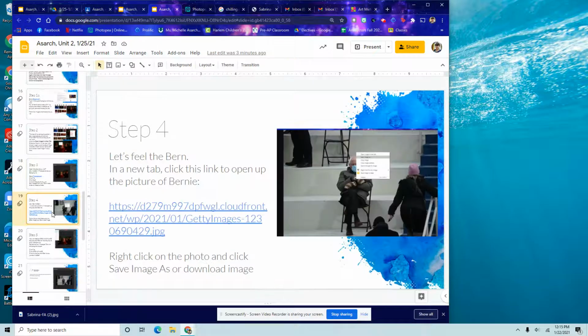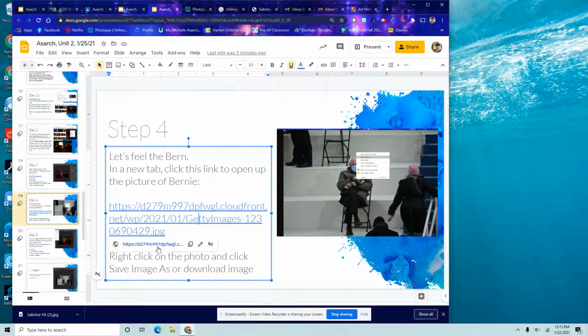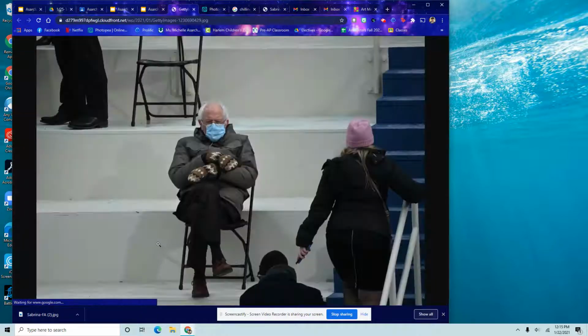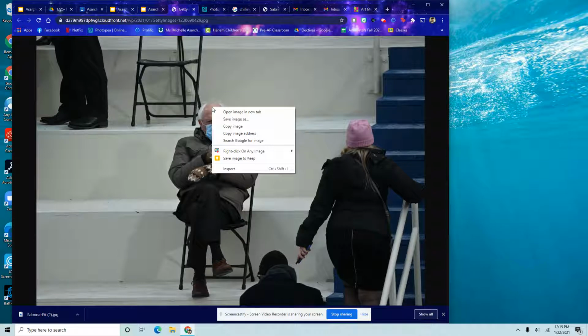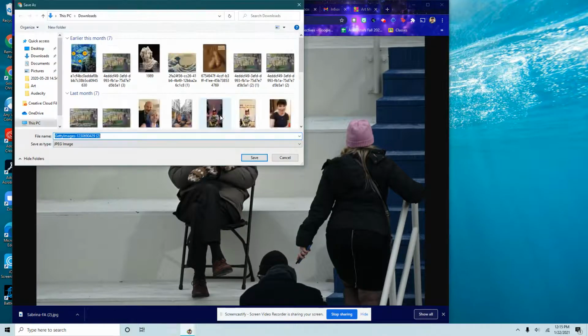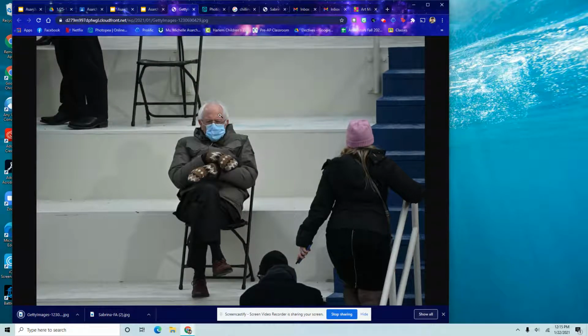Next thing that I'm going to do is I need to download the picture of Bernie. So I have the link here in the slides. On slide 19, I'm going to click on it. I'm going to right click on it. Again, tap the touchpad with 2 fingers at the same time and click Save Image As to download it to your computer. Or it might say Download Image if you're on a Chromebook. The title of that in my downloads bar is Getty Images because that's the website it's from.